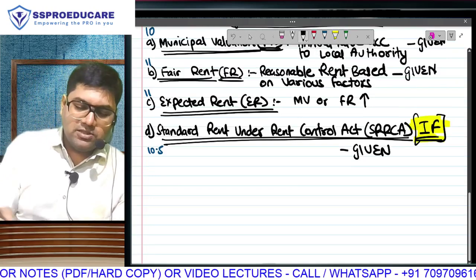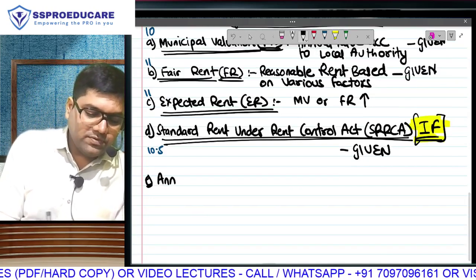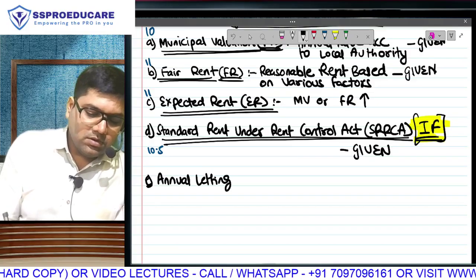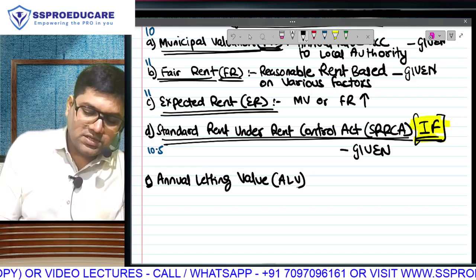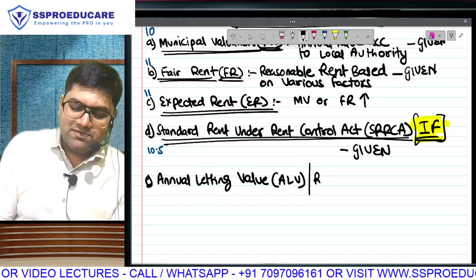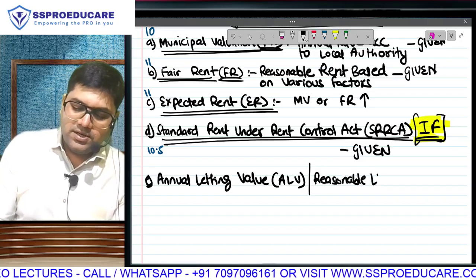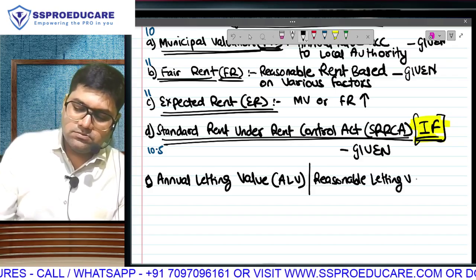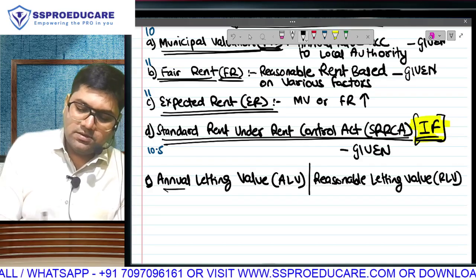And this is where the fifth step will come into play. Fifth step, the concept of annual letting value, which is ALV. One more name given here, reasonable letting value, that is RLV.